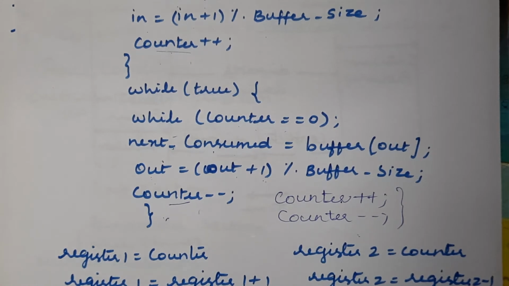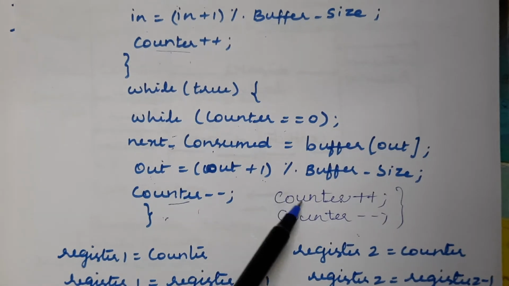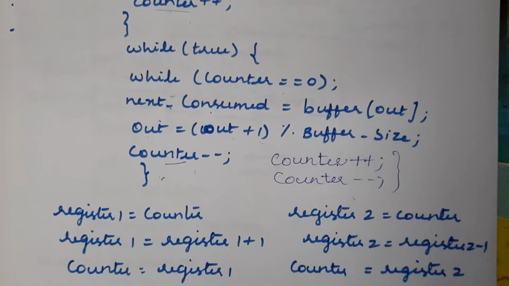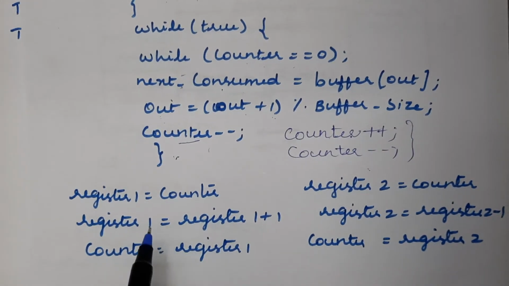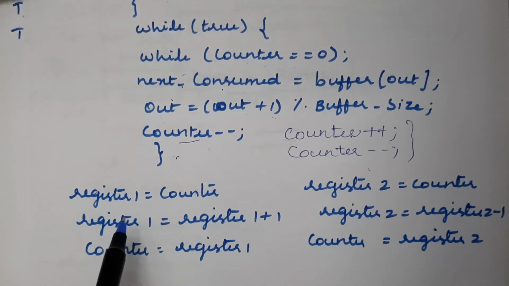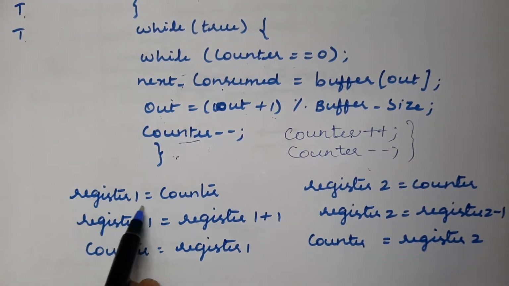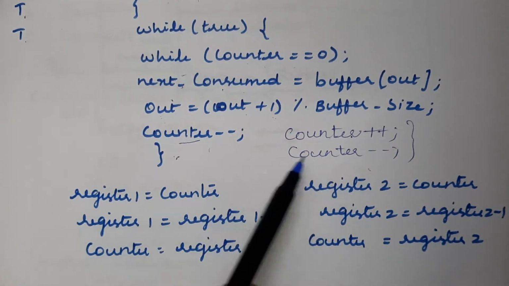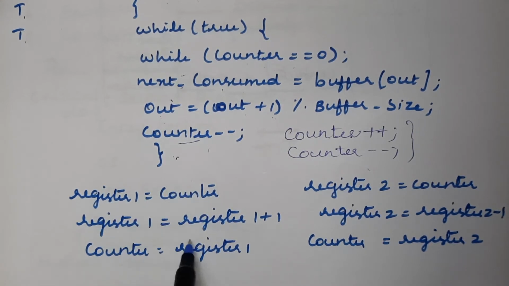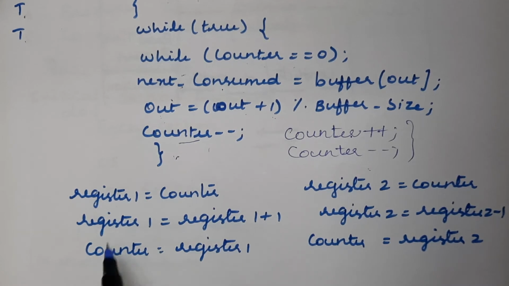Now in order to execute these two statements, say for example counter plus plus, we have to implement some machine instructions. Here we have the instructions that could be written in machine language: register 1 equal to counter. First we store the value of counter in register 1, then the register 1 value will be incremented, and finally the register 1 value will be assigned to counter.